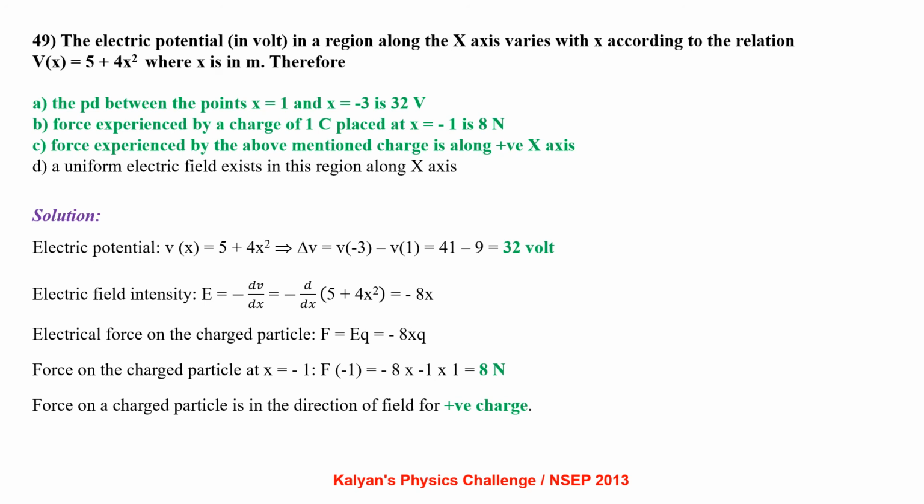Electric field intensity E equals minus dV by dx, that is minus d by dx of 5 plus 4x square, which is minus 8x. Electrical force on the charged particle F equals EQ, that is minus 8xq. Force on the charged particle at x equals minus 1, that is F of minus 1, is 8 newton. Force on the charged particle is in the direction of field for positive charge.